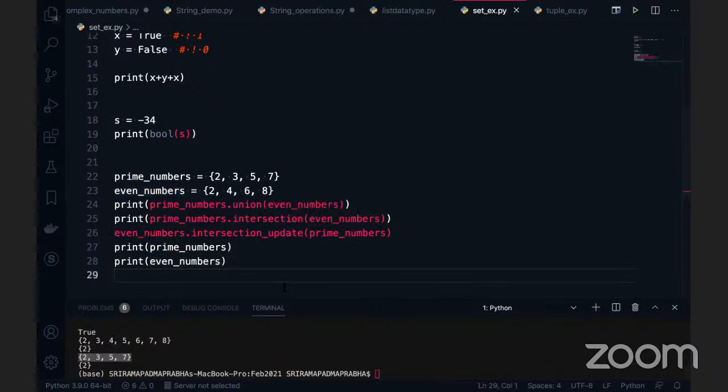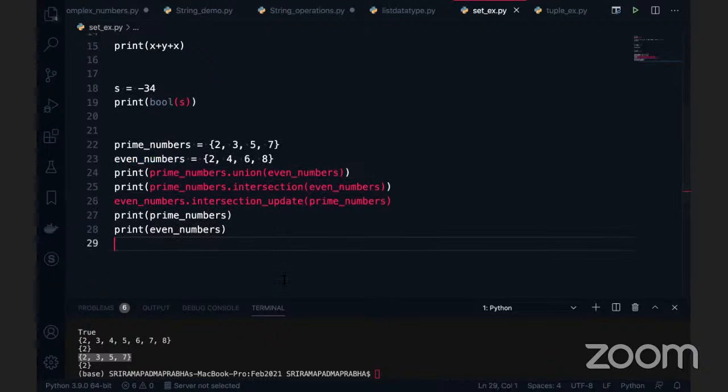It is very simple, guys. Whatever the intersection data is, you are updating it with even numbers. If I use the prime numbers here, whatever the intersection data is, you are updating it with the prime numbers. So whichever you call first, that data will get updated with the intersection value. Any questions on this intersection update? Intersection is nothing but the common value. It will print. And intersection update means the common value will be updated into the set which you are calling here, even numbers. If I use the prime numbers, it will be updated with the prime numbers. Any questions?